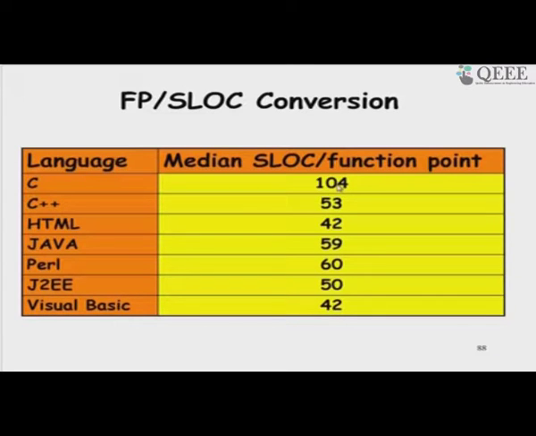For C language, to implement one function point we need about 100 lines of code. C++ about half of that, 53. HTML, if it is a user interface, 42, Java 59, Perl 60, J2EE 50 and Visual Basic 42.